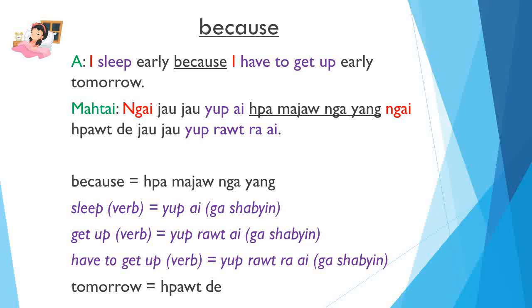Answer: I sleep early because I have to get up early tomorrow. Mathai ngai jau jau yubai pamajo ngayang ngai pot de jau jau yup rot ra ai. I sleep early because I have to get up early tomorrow. Ngai jau jau yubai pamajo ngayang ngai pot de jau jau yup rot ra ai. Because is pamajo ngayang. Sleep is yupai. Get up is yup rot ai. Have to get up is yup rot ra ai. Tomorrow, put them.